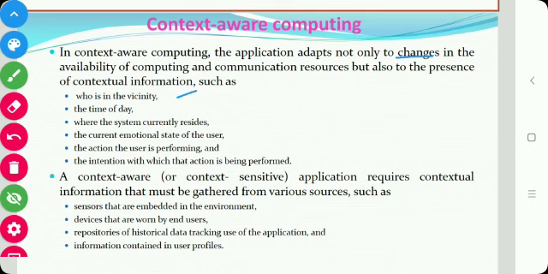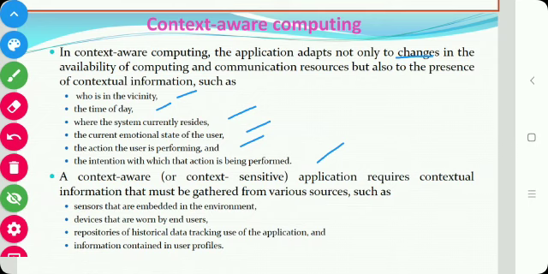So what is the contextual information? For example, who is in the vicinity, the time of the day, where the system currently resides, the current emotional state of the user, the action the user is performing, and the intention with which the action is being performed.